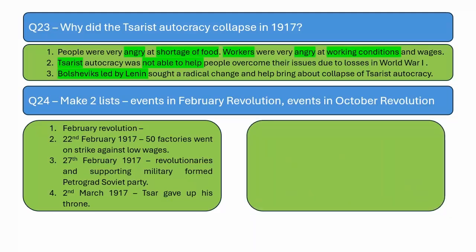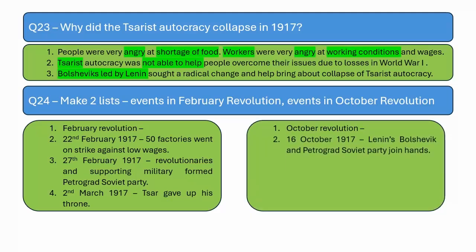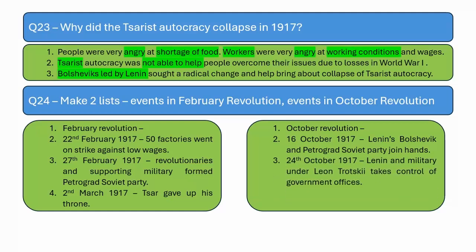In the October Revolution, on 16th October 1917, Lenin's Bolsheviks and the Petrograd Soviet Party joined hands, and they also joined hands with the military. On 24th October 1917, Lenin and his military friend Leon Trotsky took control of government offices, and by December 1917, Lenin came to power. So these are the events in the February Revolution as well as the October Revolution.